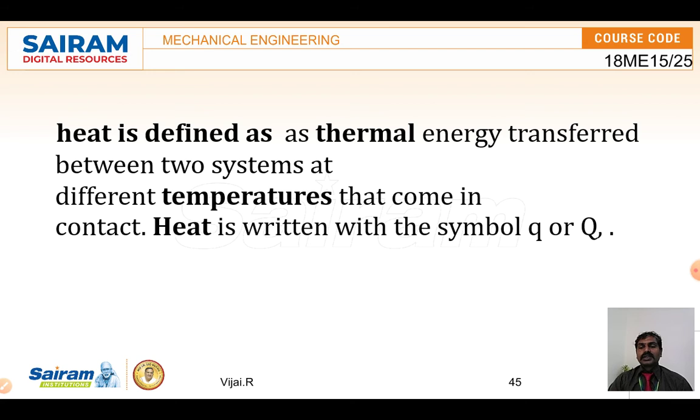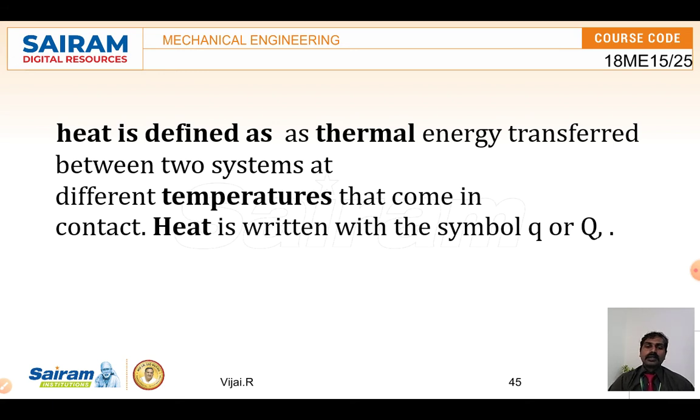So here, what is heat? Heat is defined as the thermal energy transferred between two systems at different temperatures that come in contact. When there are two different temperatures, there is a flow of heat. Heat is written as Q, capital Q or small q.